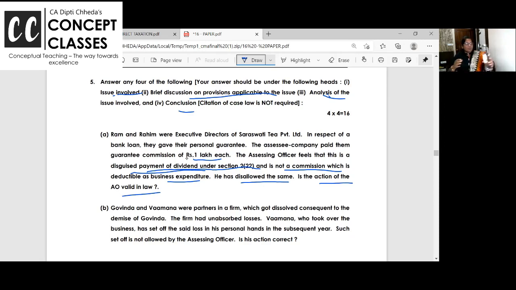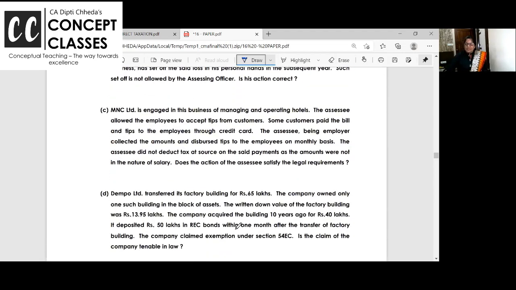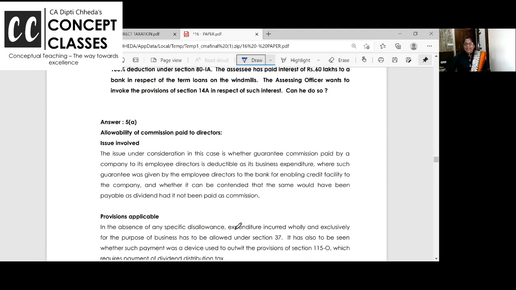Keep sending your responses in chats. Is the AO correct or not? Answer is AO is not correct.